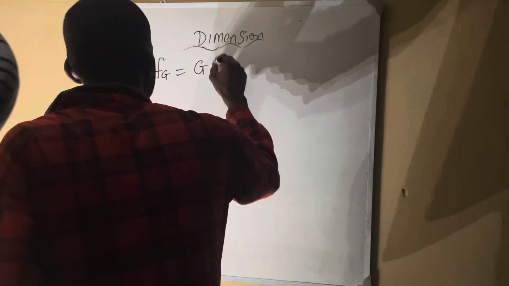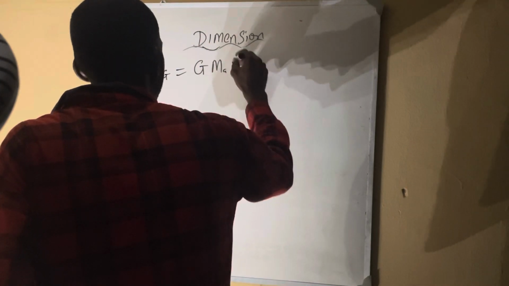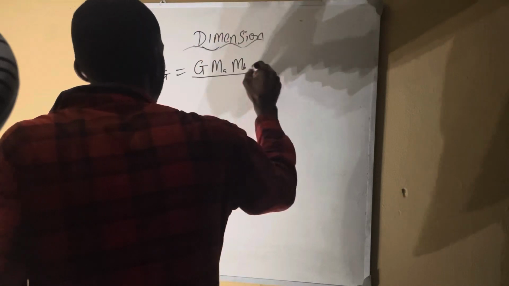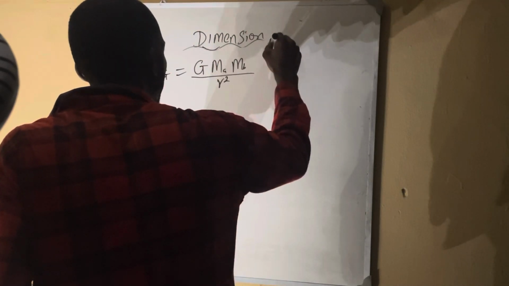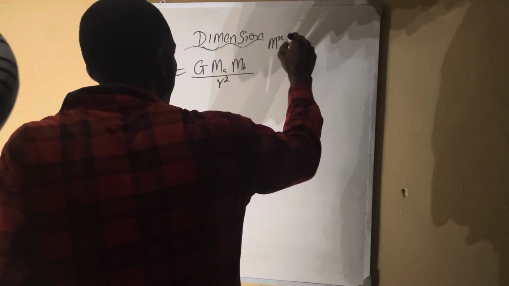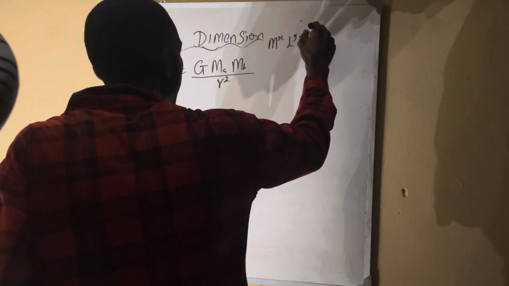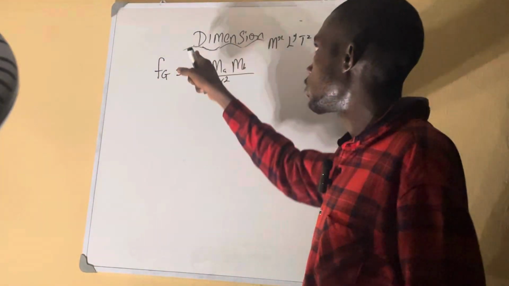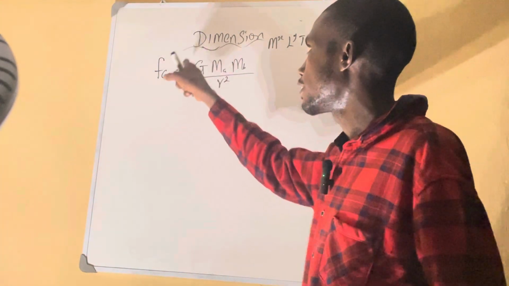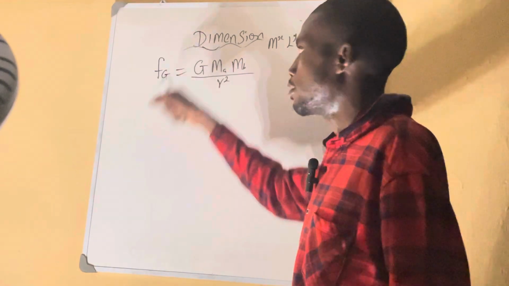Gravitational force is equal to gravitational constant, mass 1, mass 2, all over R square. So they told you to express this in M to the x, L to the y, T to the z. So what are you going to do in this thing now? They told you to find the gravitational constant.